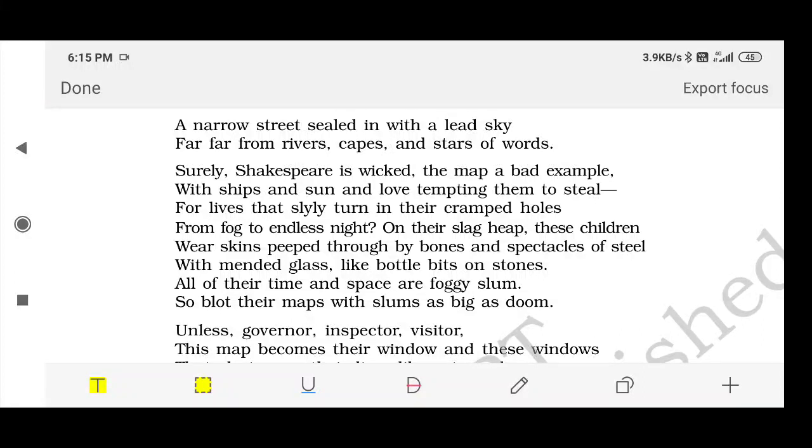Good morning, students. In the last session, we read the first part of the poem, An Elementary School Classroom in a Slum, from our book Flamingo. And today we are going to read the second half of the same poem. The poem was actually written by Stephen Spender, who visited an elementary school which was located in a slum area,